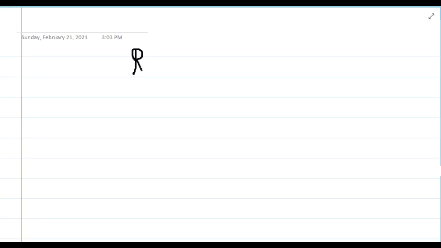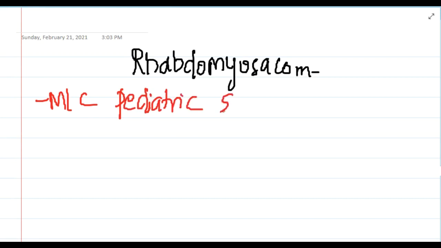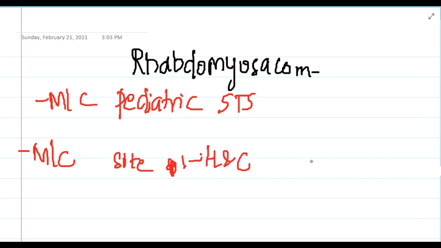So friends, let us now learn some important points about rhabdomyosarcoma. Rhabdomyosarcoma is the most common type of pediatric soft tissue tumor. The most common sites of rhabdomyosarcoma are head and neck or parameningeal, followed by extremity, followed by genitourinary tract, followed by trunk.